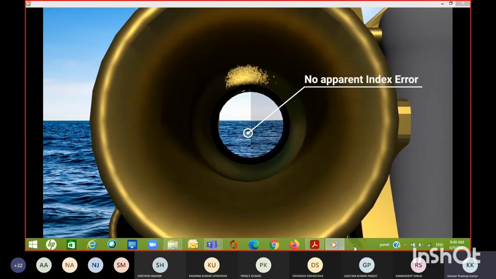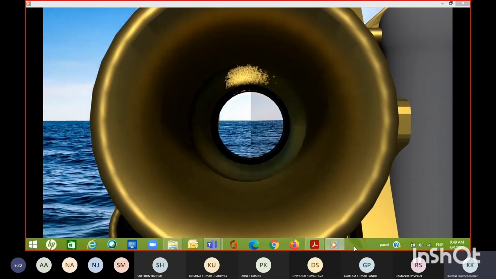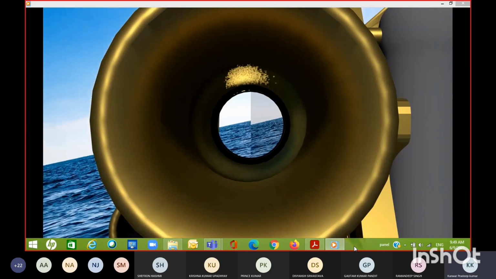It doesn't really matter at this point if index error is present or not, because as we adjust for side error, we're going to change the index error anyway. At this angle, you can't tell about side error, because it's not possible to tell if there is a horizontal displacement. You could rotate the sextant by 90 degrees, which would effectively give you a vertical line to tell you about side error, but that's not actually necessary. All you need to do is to tilt your head slightly, and any side error will show itself with the real and reflected horizons moving apart.